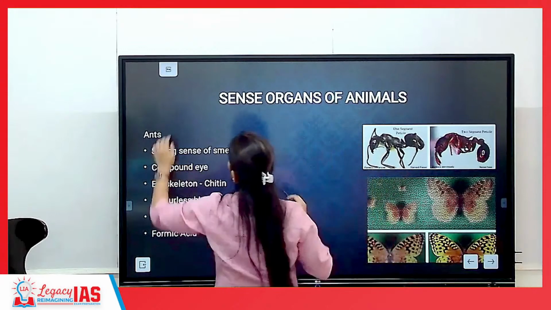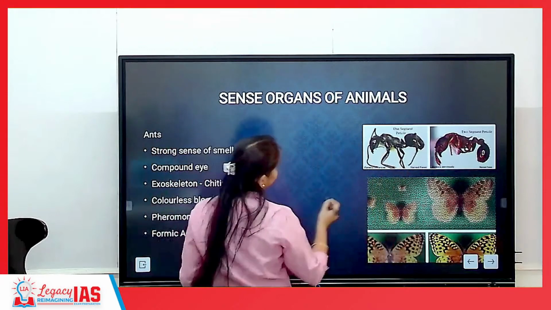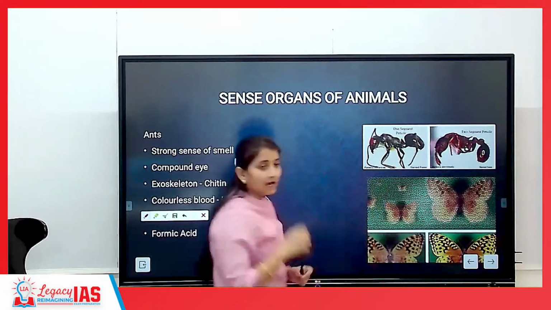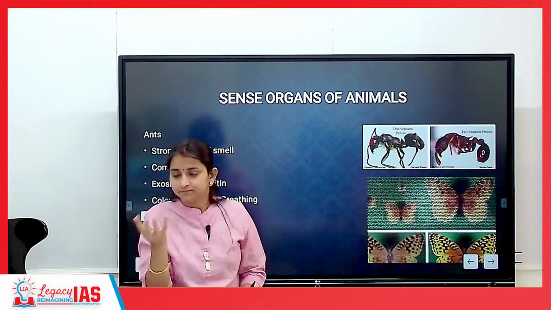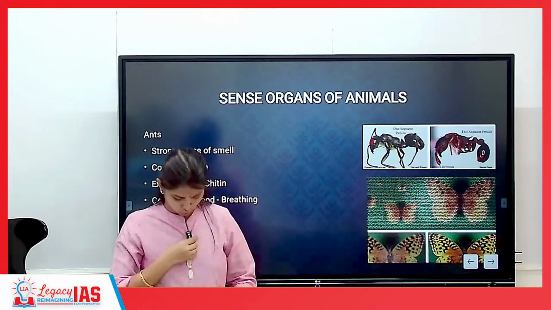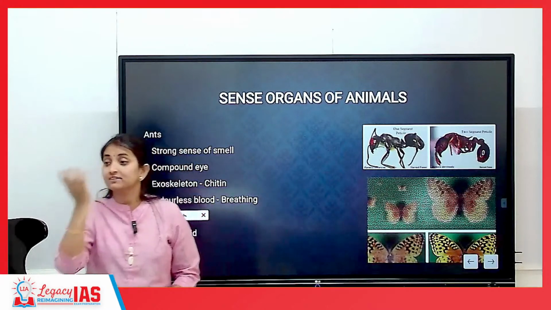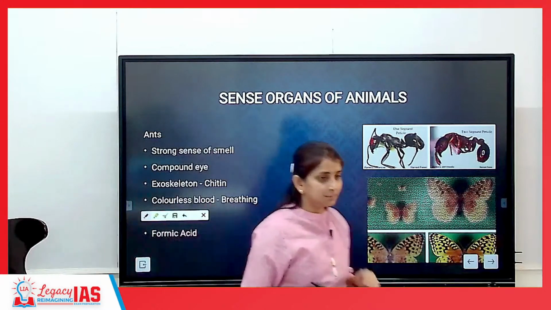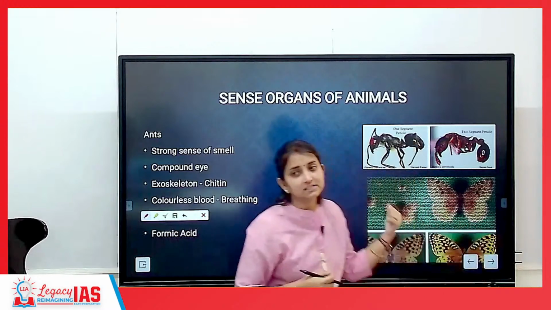This is the image of the eyes of an ant. Okay? And it is very much bulged outside. With respect to insects also, eyes are very much bulged outside. Okay? So these are usually compound eyes which create such kind of images.